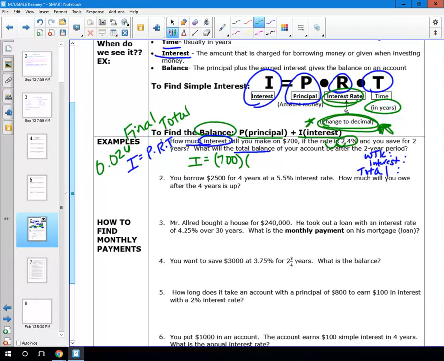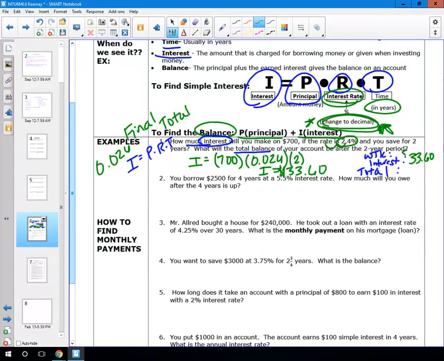0.024. If I move my decimal 2 places over, it's 0.024. And then P times R times T, and T is my time in years, so times 2, okay? And then you're literally just going to plug that in the calculator. 700 times 0.024 times 2, and I get that the interest is 33.6, which if it's money, it's got to have 2 decimal places, so I'm going to add a 0. So $33.60 is my interest.